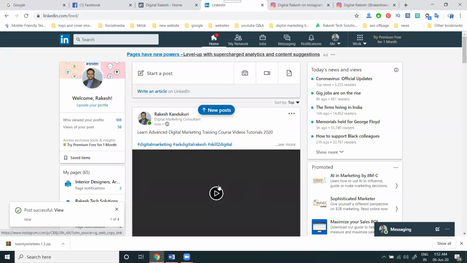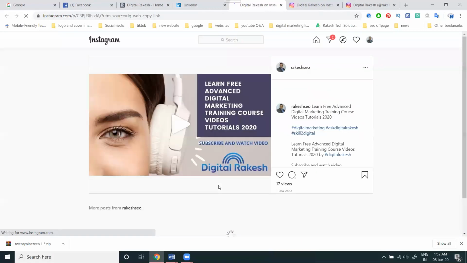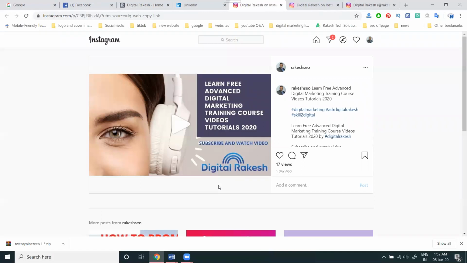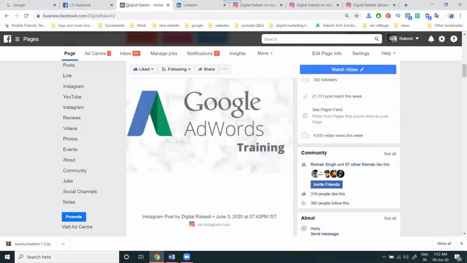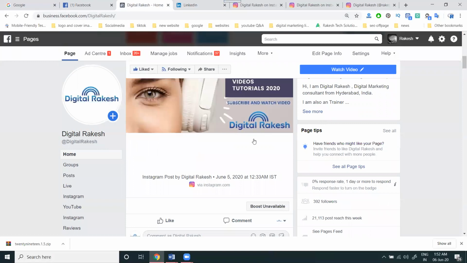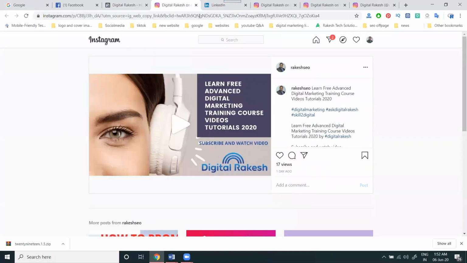What we can show is blank. When you click here, it goes to the Instagram account. So this is the only drawback for LinkedIn. They can't show the image or video when sharing from Instagram to LinkedIn, but it will be showing where a particular option goes to Instagram.